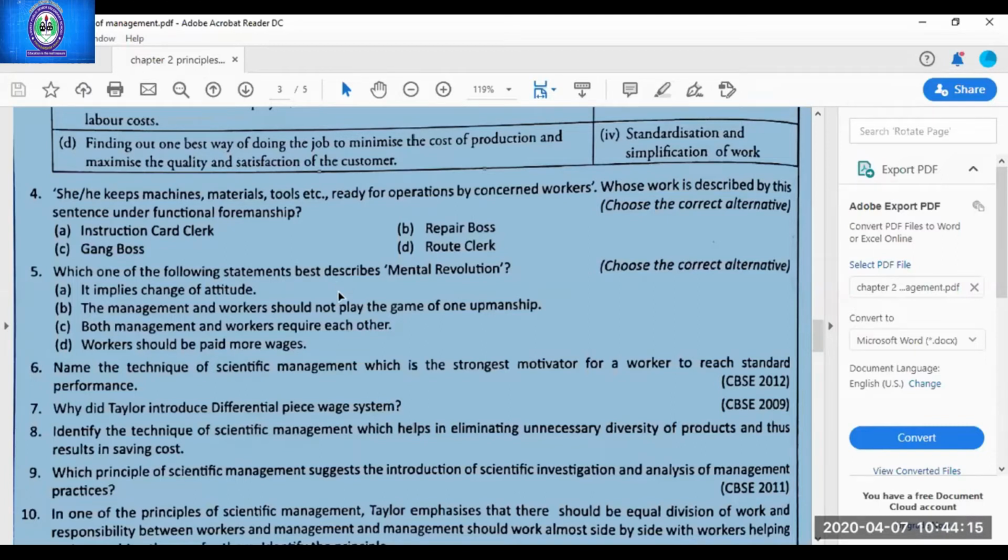Which one of the following statements best describes mental revolution? Ma'am, A. Yes, it's A. It implies change of attitude in both the parties. Next.